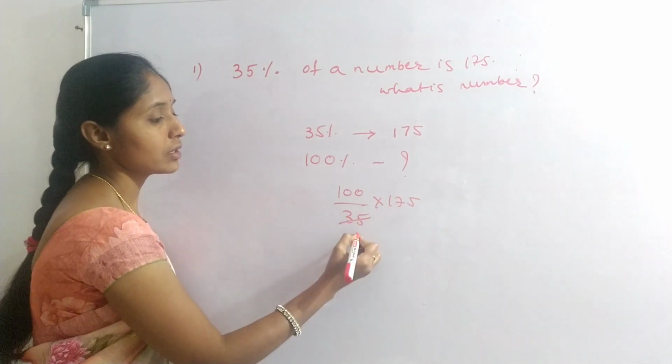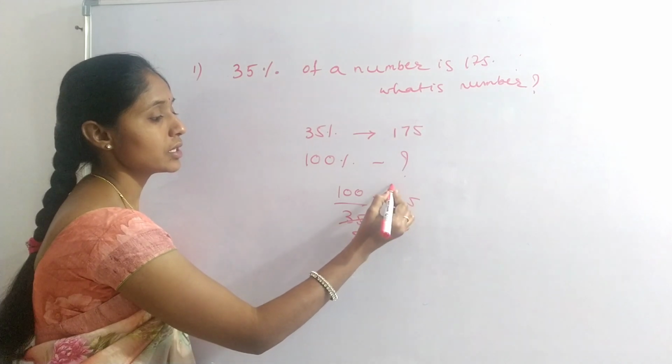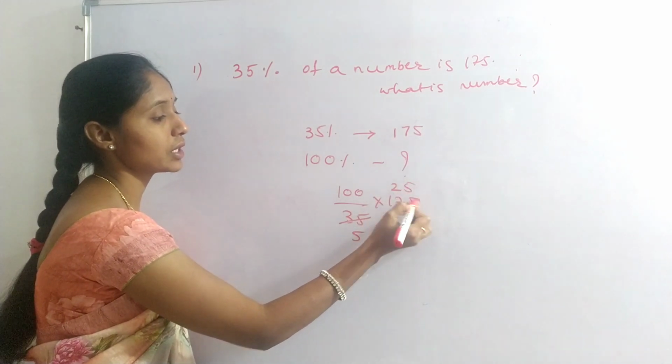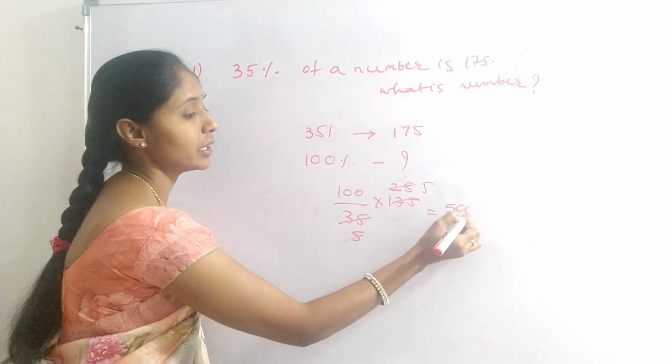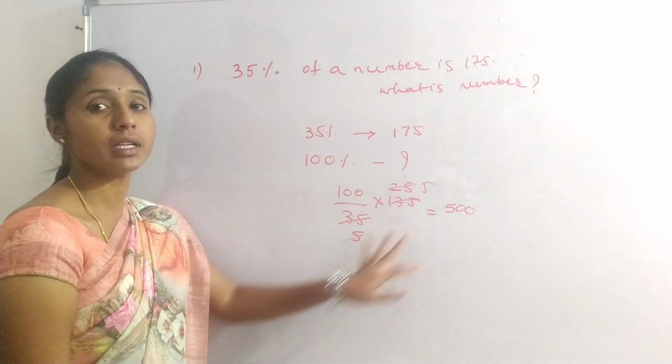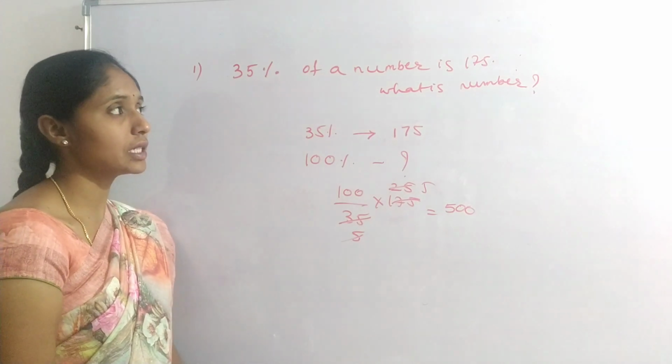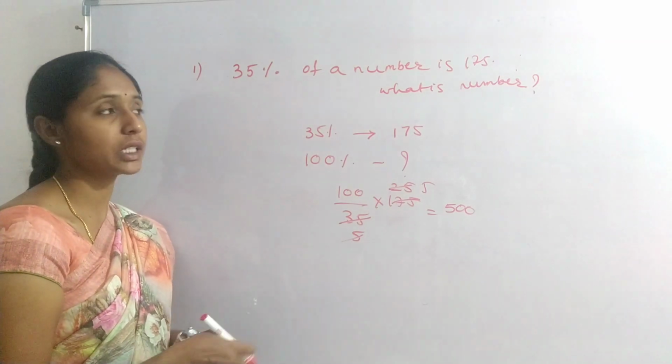7 5s are 35, 5 5s are 100... so 5 into 100, that is 500. The initial number is 500. This is the way of calculating percentages.